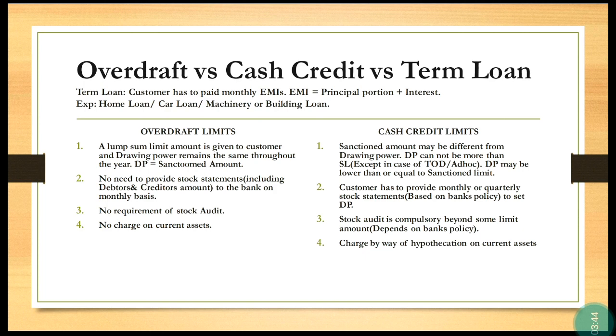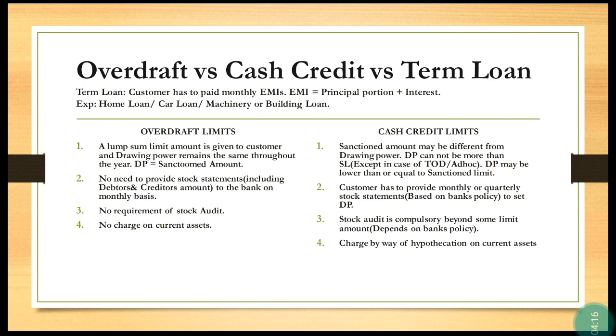For example, the bank has sanctioned a limit of 10 CR and set DP of 8 CR on the basis of the stock statement. Here the sanction limit is 10 CR and the drawing power is 8 CR. Means a businessman or a customer can withdraw money up to 8 CR from this limit account. So this is the first difference.